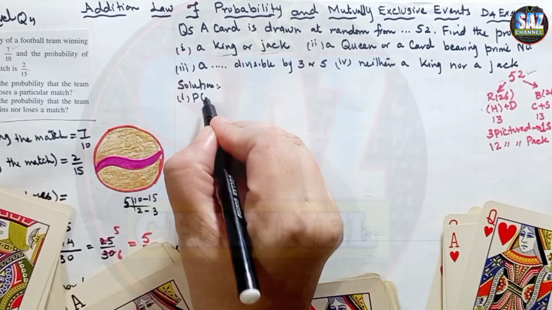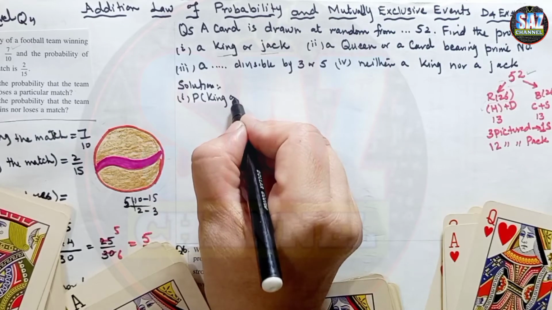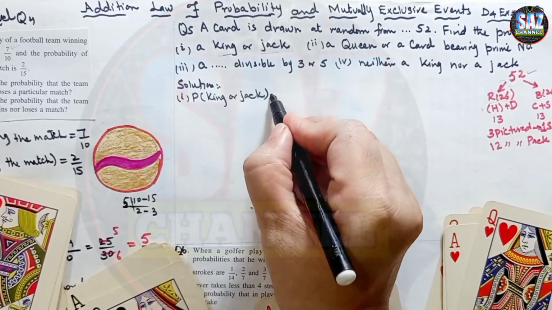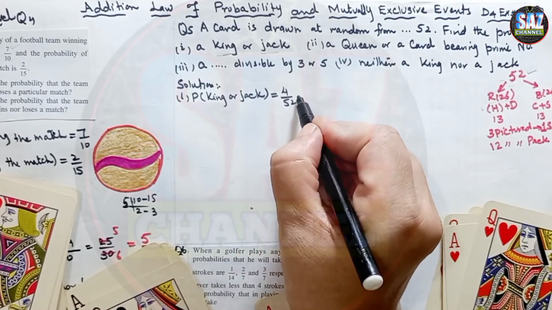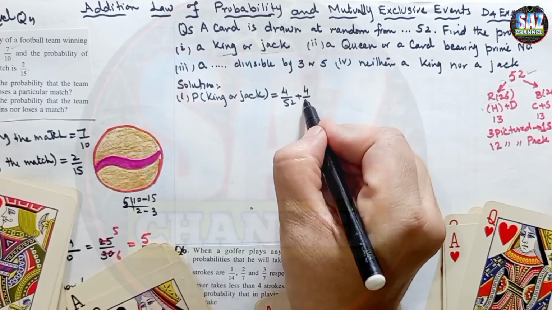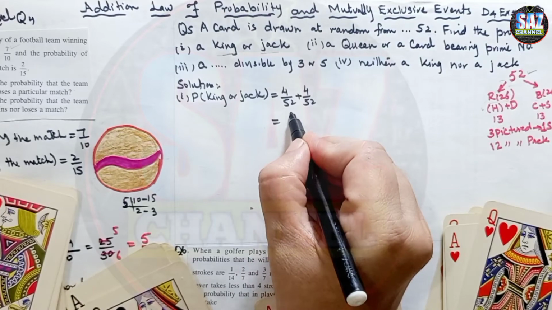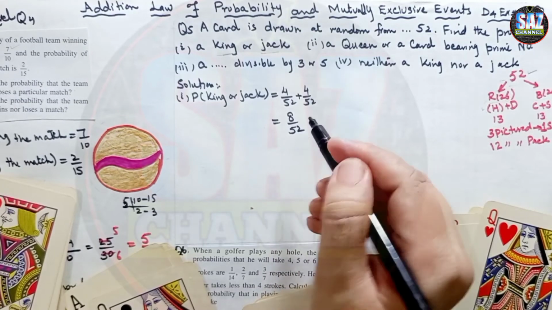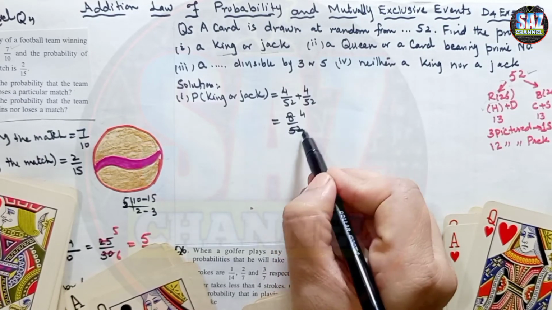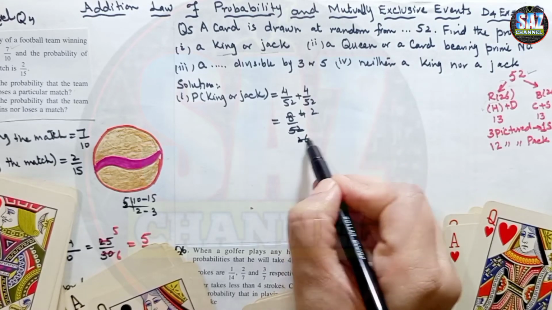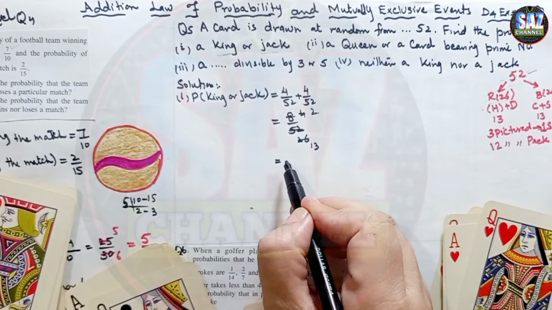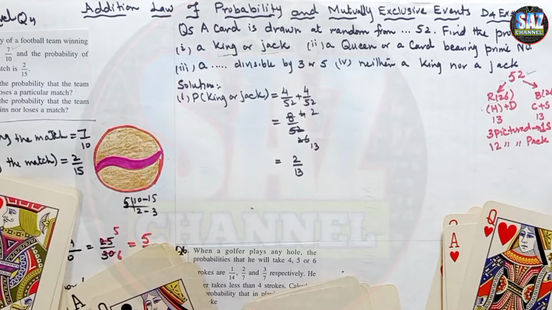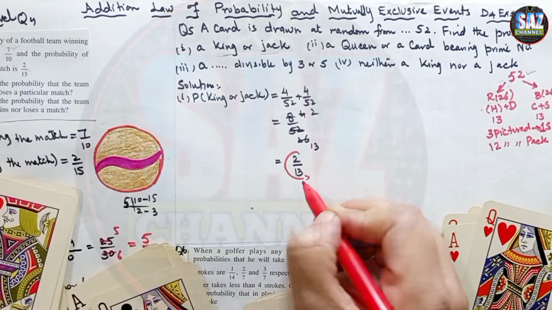Probability of king or jack, 4 by 52 plus 4 by 52, which is equal to 8 by 52, and that can be simplified: 2 4s are 8, 2 26s are 52, 2 2s are 4, 2 13s are 26. So 2 by 13 is the answer for the first part, and let me please block this answer so that my students can understand the answer properly.